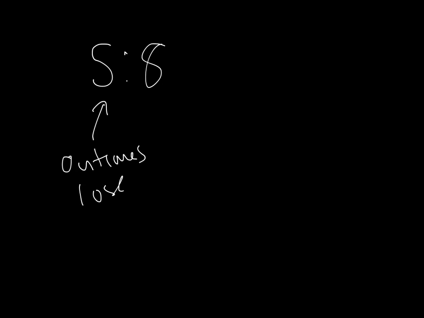So question 5. The odds against winning a game are 5 to 8. So what are the odds in favor of winning the game? The odds against winning a game, so this is the number of outcomes where you lose. That means that this would be the number of outcomes where you win.